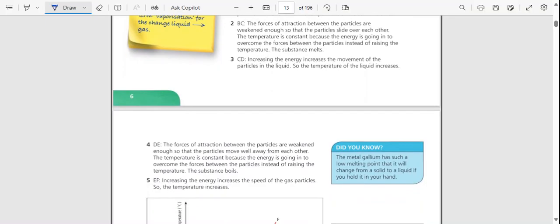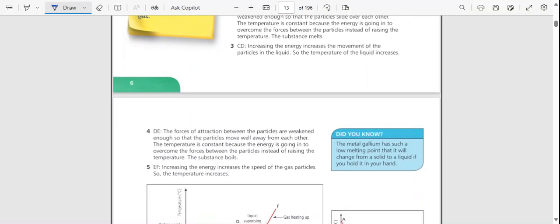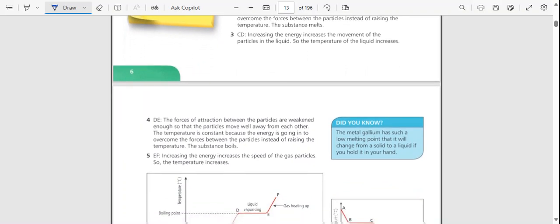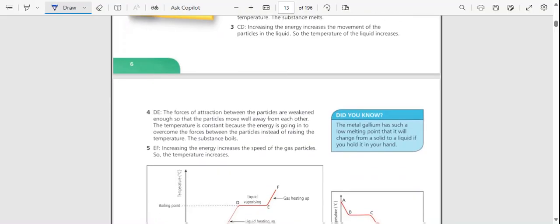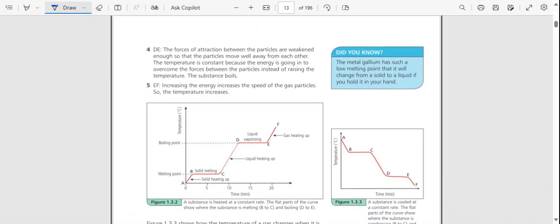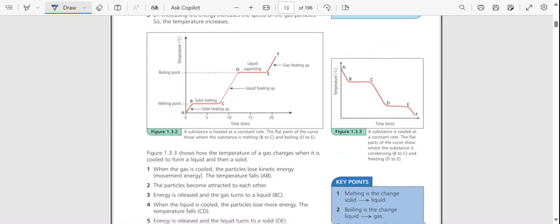The temperature is constant because the energy is going in to overcome the forces between particles instead of raising the temperature. The substance melts. CD: increasing the energy increases the movement of particles in the liquid, so the temperature of the liquid increases. We have DE. The forces of attraction between the particles are weakened enough so that the particles move well away from each other. The temperature is constant because energy is going in to overcome the forces between the particles instead of raising the temperature. The substance boils.